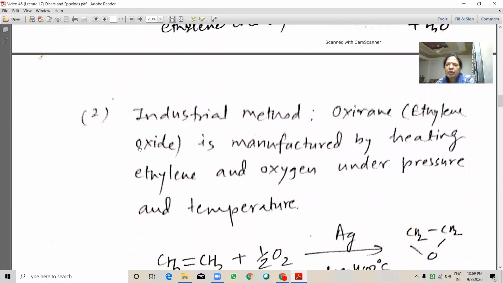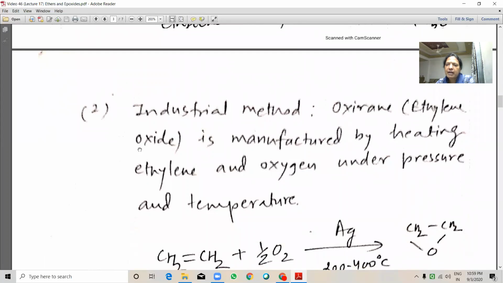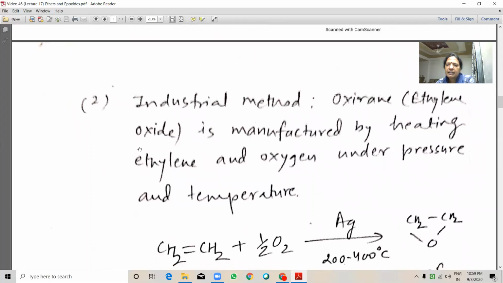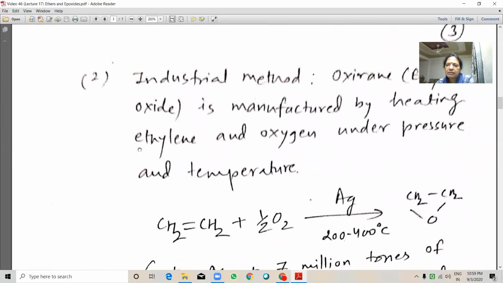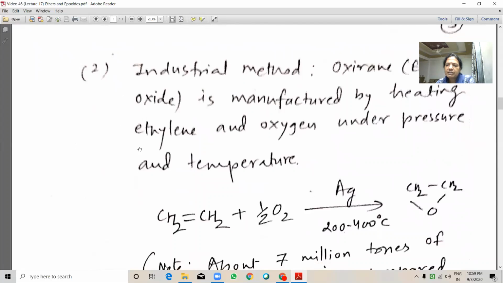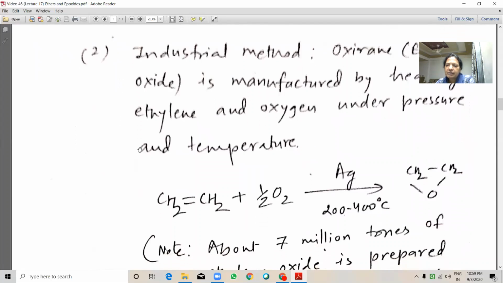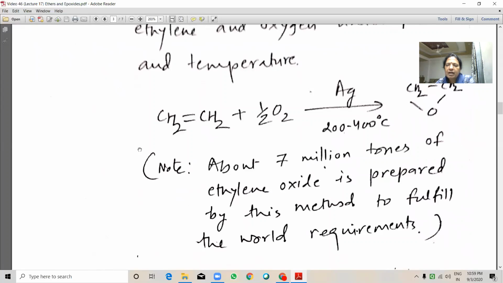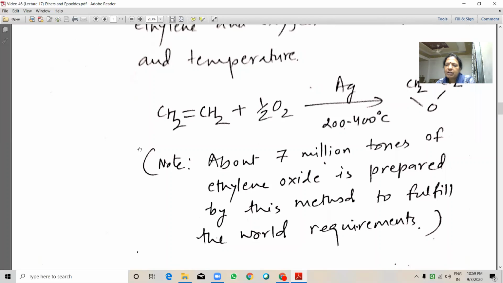Industrial method. Oxirane or ethylene oxide is manufactured by heating ethylene and oxygen under pressure and temperature in the presence of a silver catalyst. We will get oxirane. About 7 million tons of ethylene oxide is prepared by this method to fulfill the world requirements.